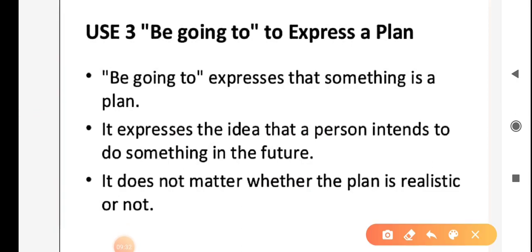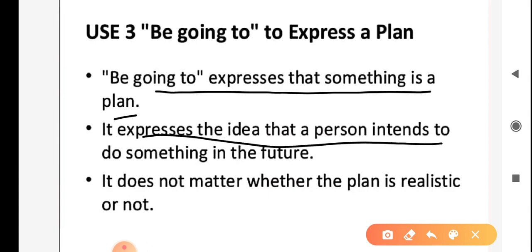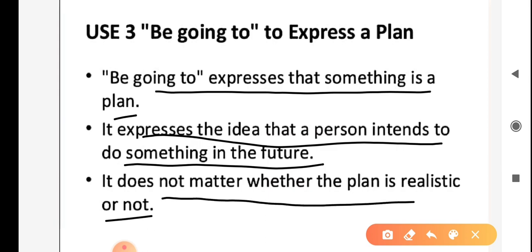Use of be going to express a plan. Be going to expresses that something is a plan. It expresses the idea that a person intends to do something in the future. It does not matter whether the plan is realistic or not.